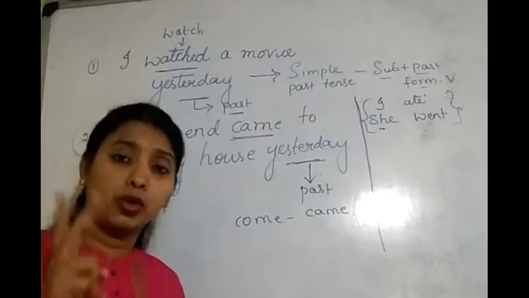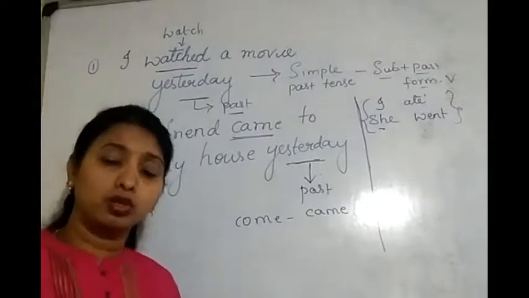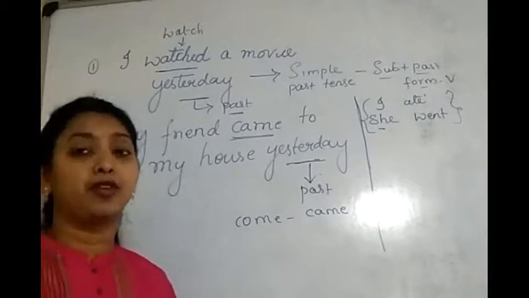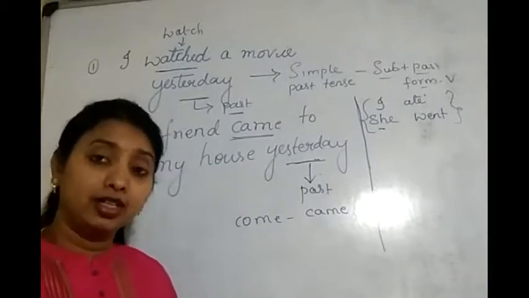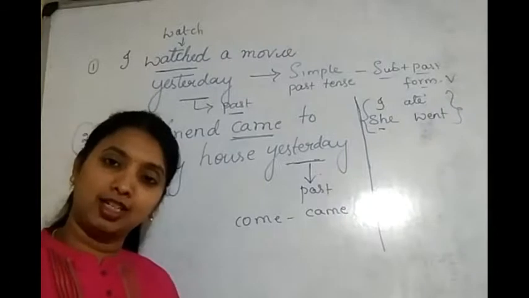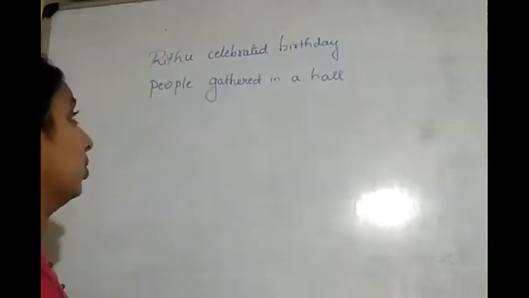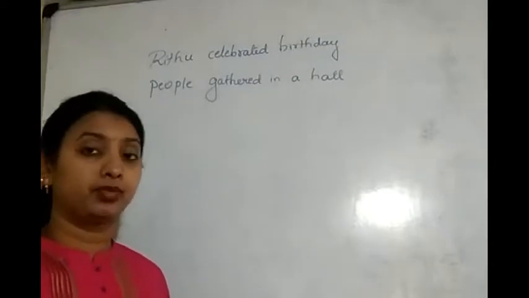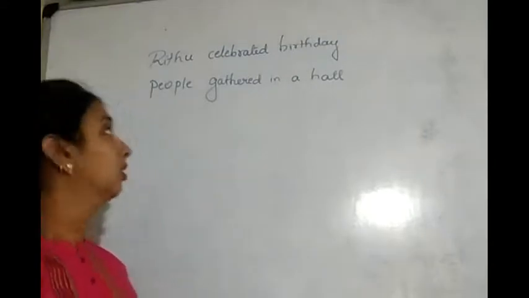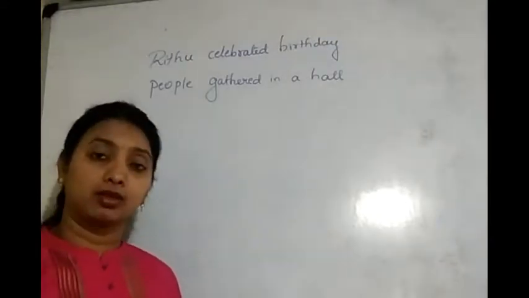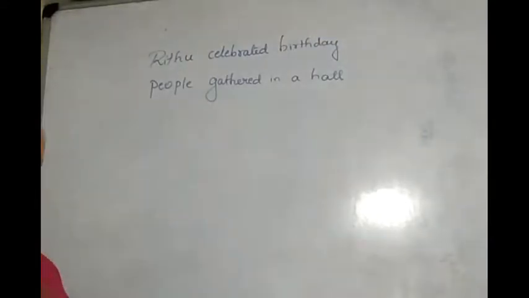When we have two actions in the past and when we want to mention one action before the other action, then we use past perfect tense. Shall we learn past perfect tense in detail? Now, I have written two sentences here. First one is, Ritu celebrated birthday. So, as I said, it's in simple past tense. People gathered in a hall. So, this is also in simple past tense. Now, both the sentences are in simple past tense.